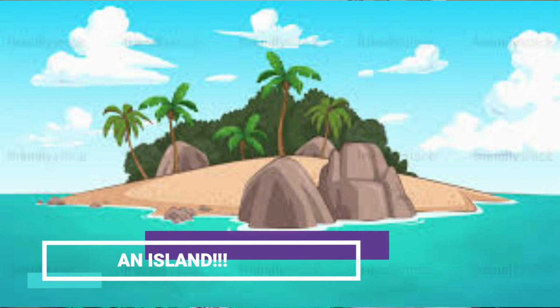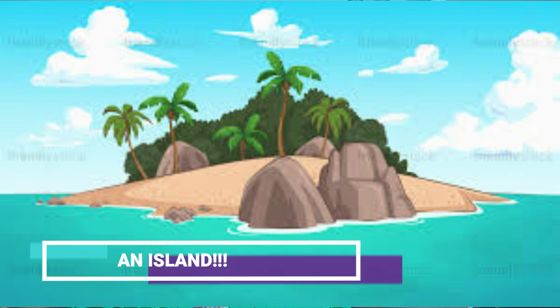Very good. Number 5: the flat and low lands are called plains. Yes, it is correct, so you have to write true. Then number 6: the Lakshadweep islands are in the Arabian Sea. What is an island, children? A piece of land which is surrounded by water from all sides is called an island. Lakshadweep is in the Arabian Sea. Yes, it is a correct statement. So you have to write true.